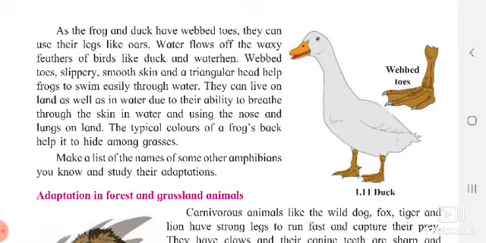Why does a duck not get wet even if it goes in water? The reason is that the feather of the duck consists of a waxy layer. Just as lotus leaves consist of a waxy layer, in the same way the feathers of a duck also consist of a waxy layer.